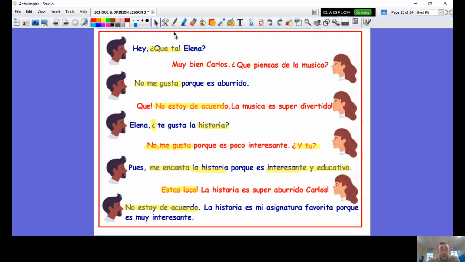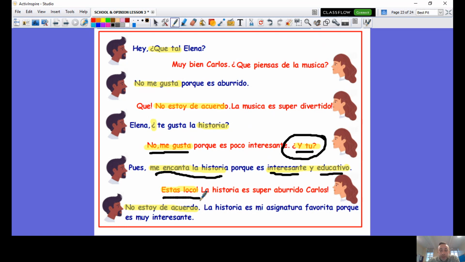Historia. We go down to here. It would have been no me gusta, porque es poco interesante. This here in the original text was y usted. It's way too formal for this type of dialogue. So we need to change that to y tú. Down here was me encanta la historia. I don't know why Carlos started talking about football. That's very odd because his question was about history. And then he gives a reason, porque es interesante. Maybe you wrote educativo, divertido. That's okay if you did your own adjectives.